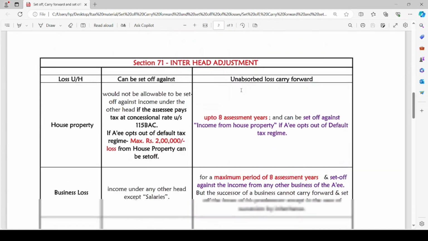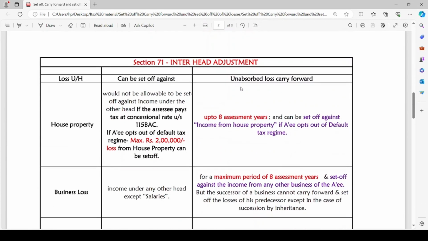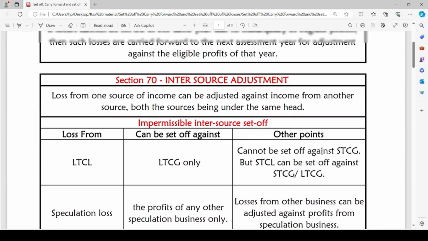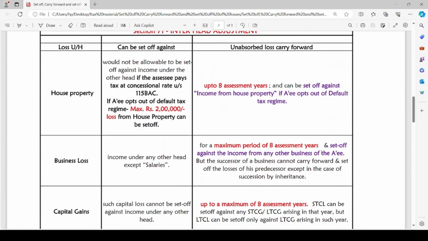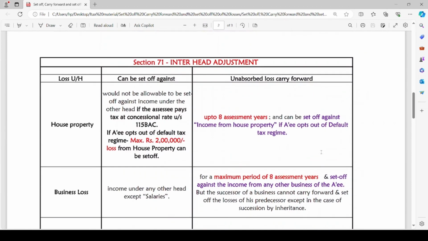Now let us head to the next section, that is section 71. After inter-source adjustment, that means adjustment of losses within the same head, the losses can be adjusted amongst other heads. That means loss from one head can be set off against income from another head of income. But there are a few conditions. As mentioned before, only eligible profits can be used for set off of losses. That means not all incomes can be used to set off losses.